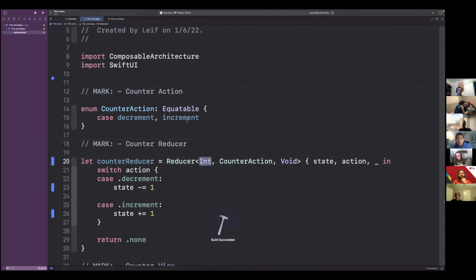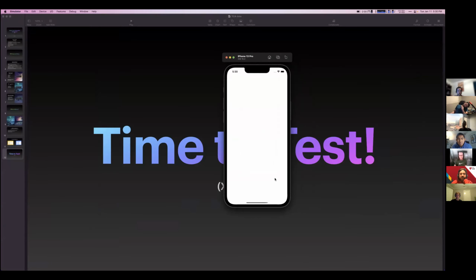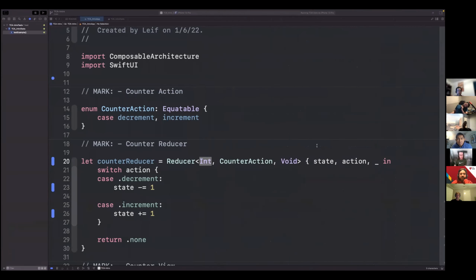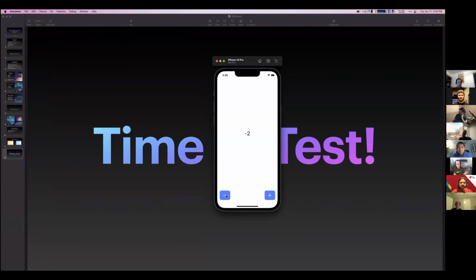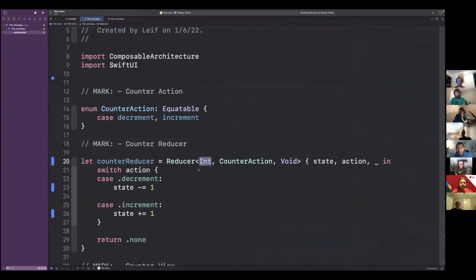So if I build it, it will work exactly the same because everything's being provided to it. It's just a single integer that I'm talking about now. And there, it still works, just being an integer. So this value right here is literally just an integer. It is not like some state object. I mean, technically it is still the state object in the store, but yeah.